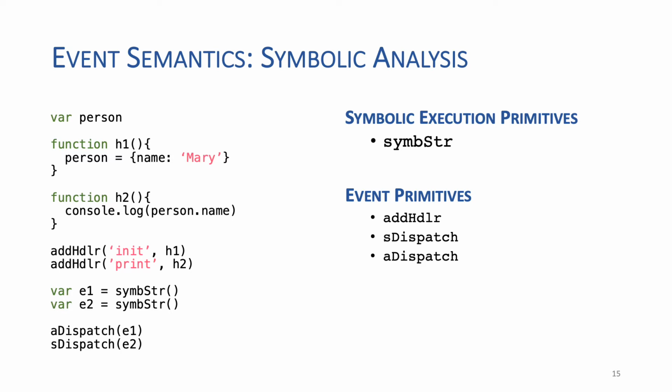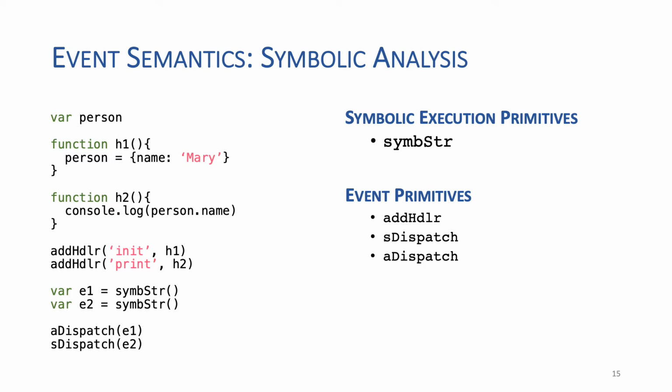But before going into detail, we should note that this example makes use of both symbolic execution primitives that are provided by JAVERT 2.0 and also makes use of event primitives that are provided by JAVERT.CLICK.